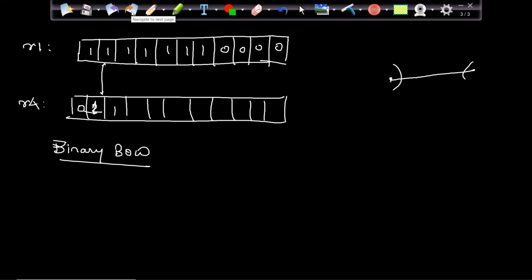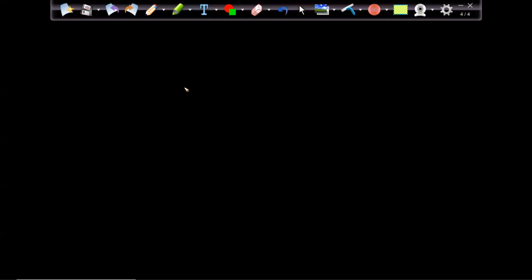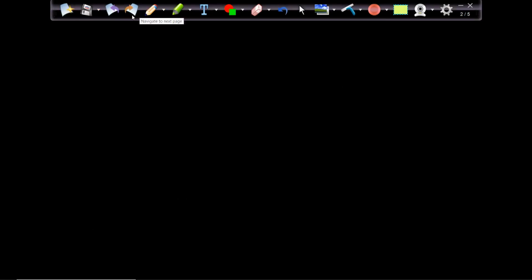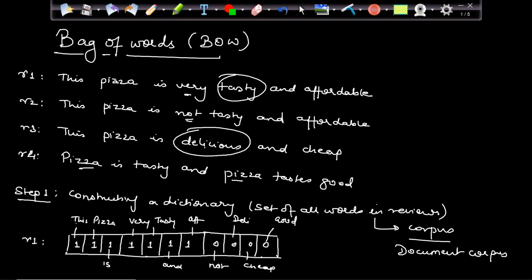The next is, once I have everything with me, suppose I am getting all these reviews, I'll go back to my reviews page. I have all these reviews. The second thing which I want to do is, once I have all the words, I have to clean it. I have to pre-process my keywords, pre-process my dictionary basically. That means I have to do some cleaning on my data set.